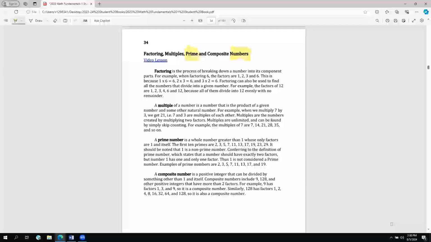If I gave you the number 7, and I'd say, using multiplication, what numbers can I multiply together to give me the number 7? And you'd say, well, 1 times 7 will give you 7. I'd say, yeah, that is correct. Is there another way to create 7 using other two numbers? So you'd say, well, no. 1 times 7 is the only way to create the number 7.